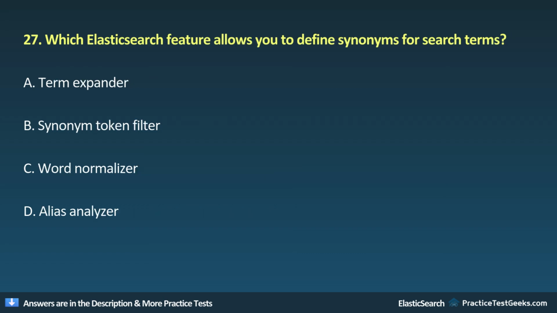27. Which Elasticsearch feature allows you to define synonyms for search terms? A. Term expander. B. Synonym token filter. C. Word normalizer. D. Alias analyzer.